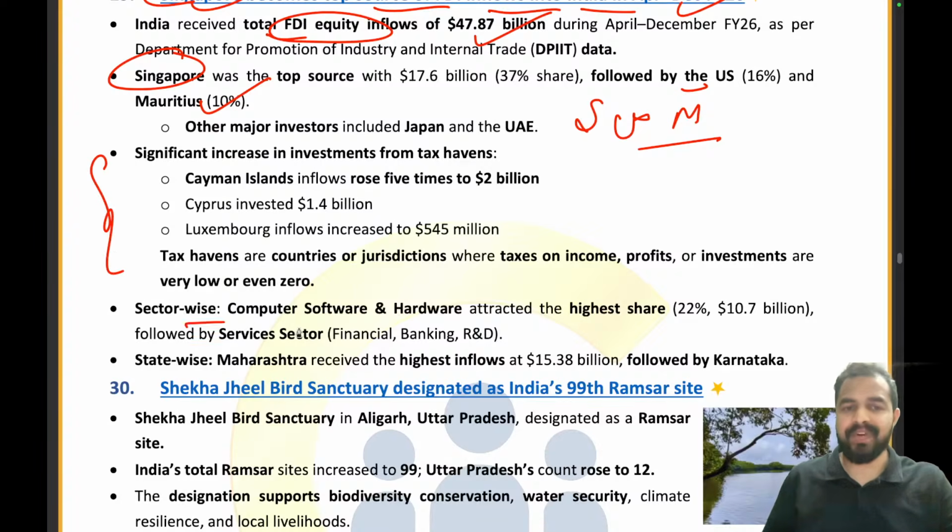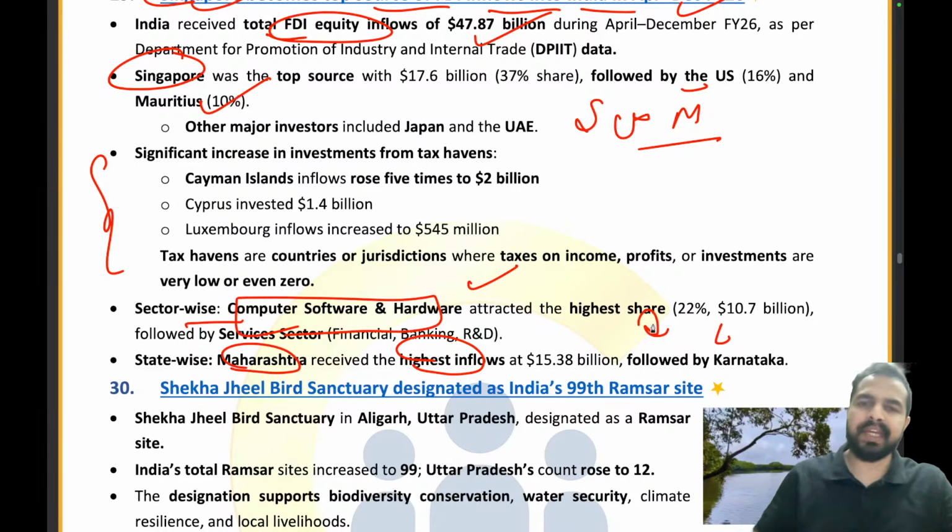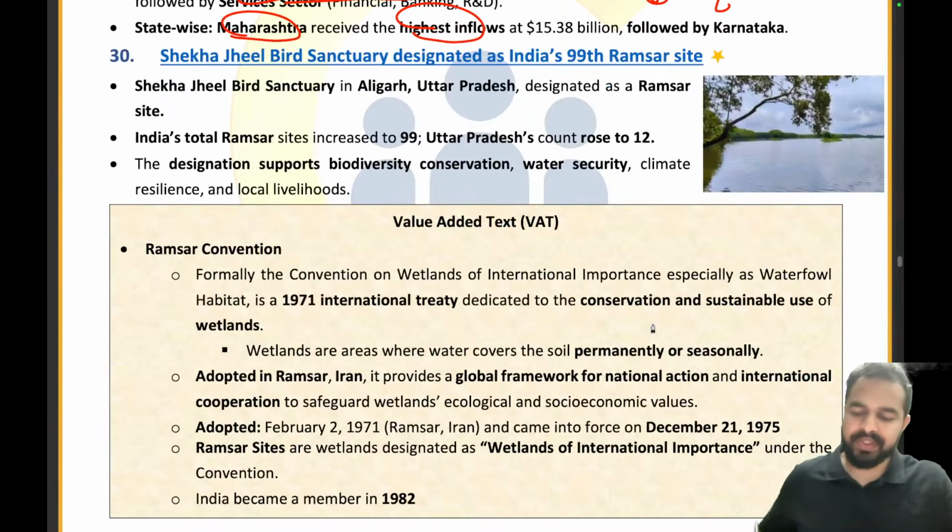When it comes to sector wise, computer, software and hardware sector is the best performing one. And in state wise, my dear friends, Maharashtra has received the highest inflows, followed by Karnataka. The maximum was from Singapore, right? Singapore was the top source. And total FDI equity inflow in India was $47.87 billion. That's it. Clear? Let's move on to the last article of today's session, and that is on the Ramsar sites,